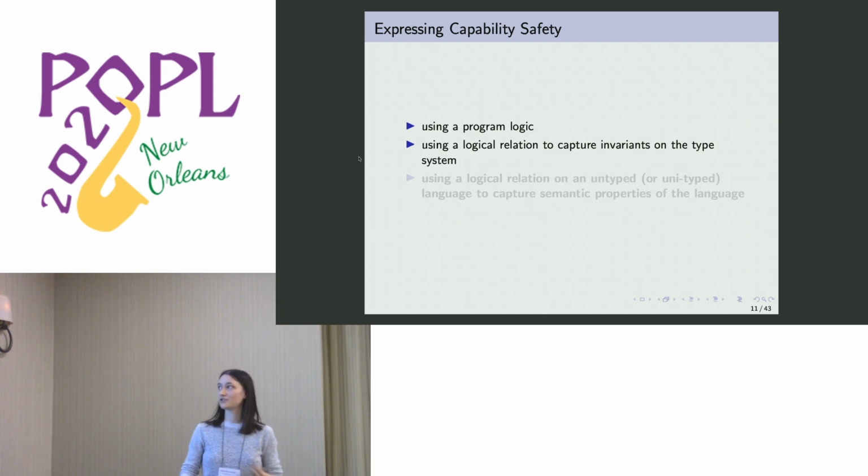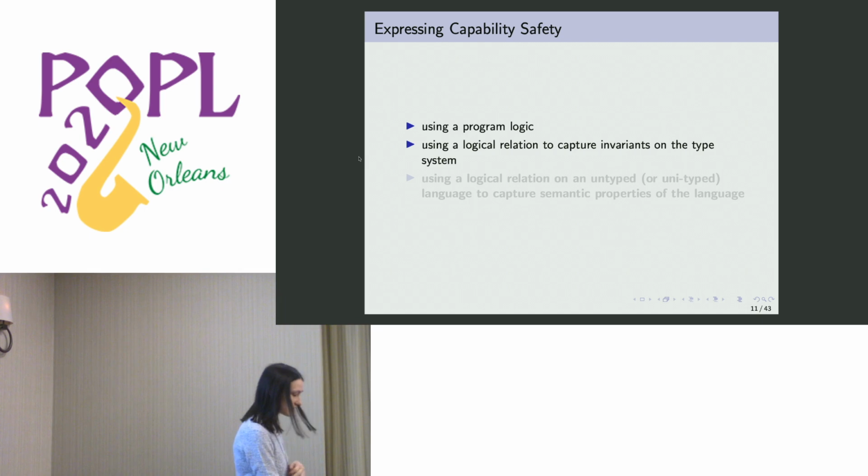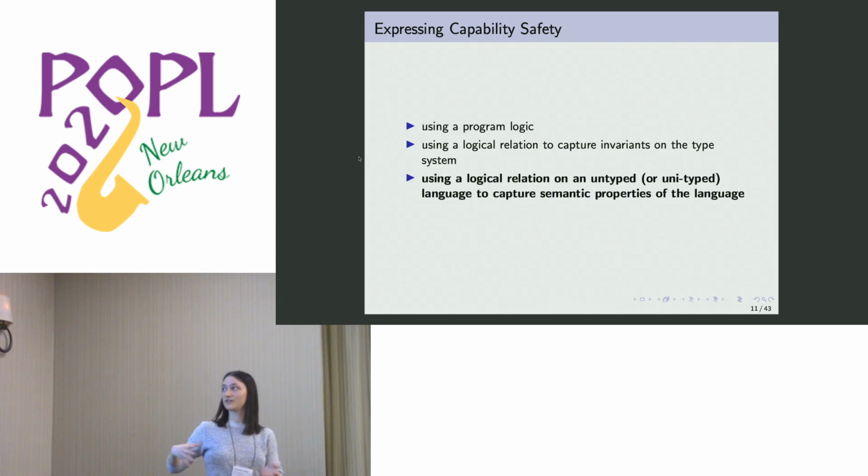Namely, we know very well how to use logical relations to capture invariance on the type system. In this case, of course, it's an untyped language, so it's just a small variant of that, using logical relations on an untyped language to capture semantic properties of the language. And that's exactly what was done on paper. So far I really just described the setting, but I want to get into the mechanization. Before I do that, I'm still going to show a little about what the logical relation looks like on paper. And the reason for that is because I want to highlight the differences that you get when you start mechanizing that into Iris. Namely that when mechanizing it, we can give a slightly higher level of abstraction of the definitions.